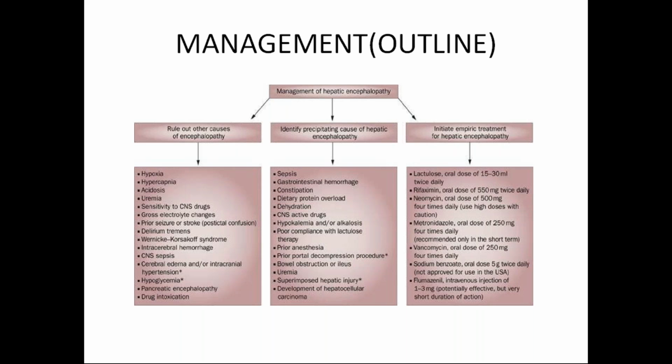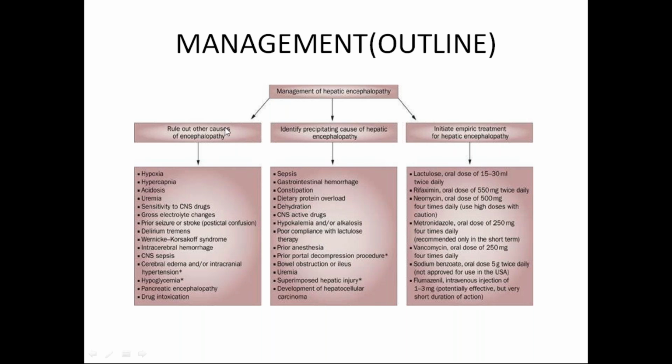What is the exact empirical treatment? For patients with hepatic encephalopathy, the pharmacological modality of treatment includes lactulose, oral dose of 15 to 30 ml twice daily; rifampicin, oral dose of 550 milligrams twice daily; and neomycin, oral dose of 500 mg 4 times daily. Use high doses with caution.